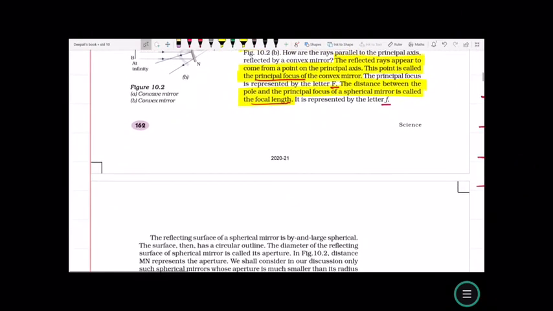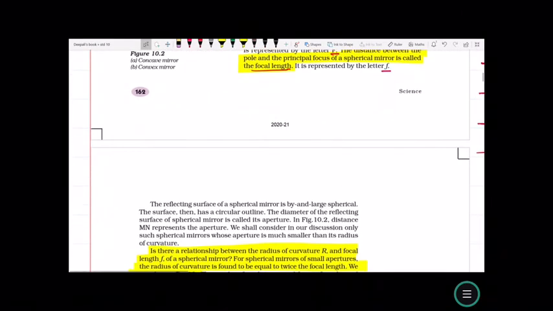The reflecting surface of the spherical mirror is by and large spherical. The surface then has a circular outline. The diameter of the reflecting surface of a spherical mirror is called the aperture. The distance MN represents the aperture. We shall consider in our discussion only such spherical mirrors whose aperture is much smaller than its radius of curvature.